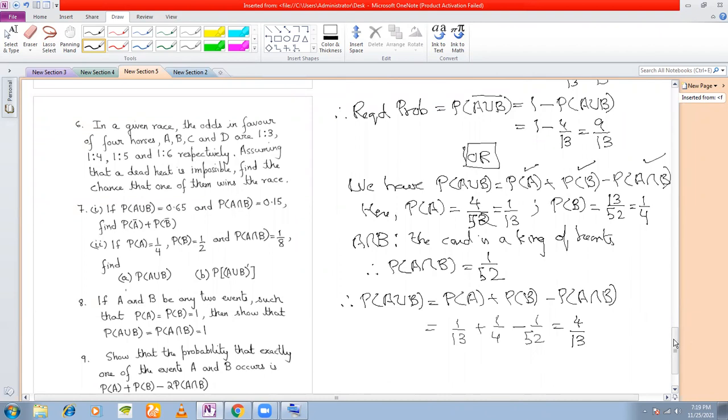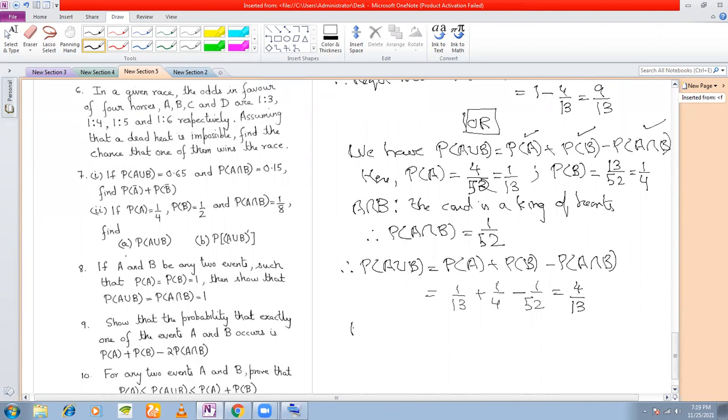Now, what is the required probability? P(A union B complement), neither a king nor a heart, is 1 minus P(A union B), which is equal to 1 minus 4 by 13, which is equal to 9 by 13.